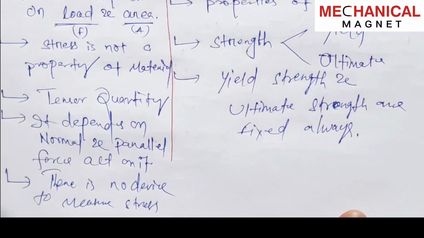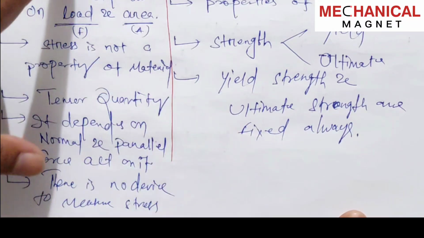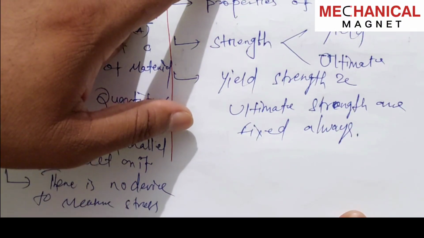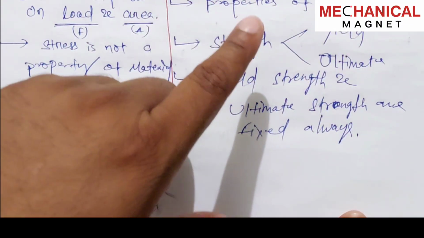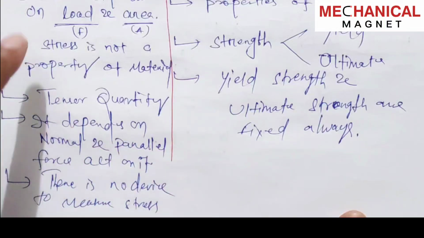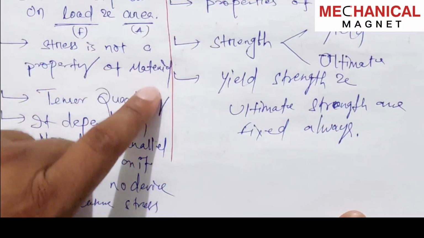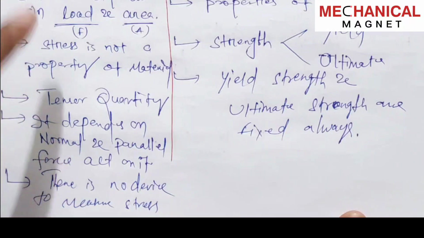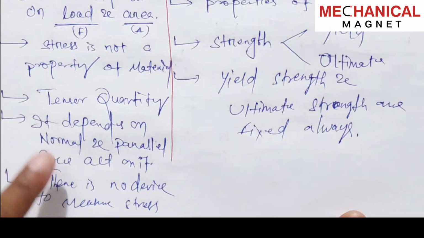Okay, there is no big difference between stress and strength. Basically stress depends upon the load and the area, but strength depends upon the material properties. Okay, so stress is not a property of material, but strength is the property of a material. It is a tensile quantity. It depends upon the normal and parallel force acting on it. There is no device to measure the stress.